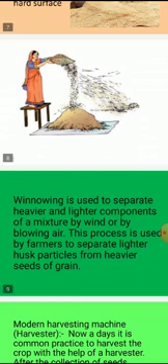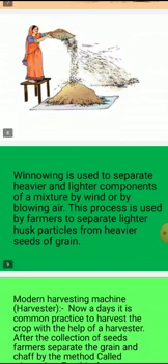This process is used by farmers to separate lighter husk particles from the heavier seed grains. If the grains contain some damaged seeds or husk, they are separated by the winnowing process.